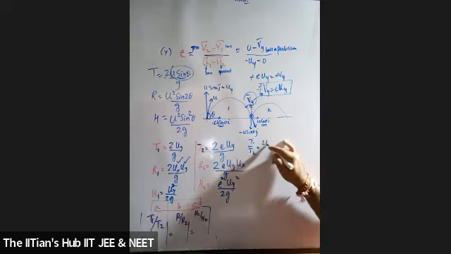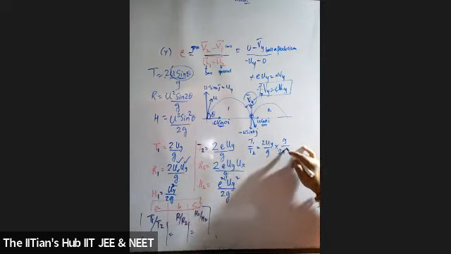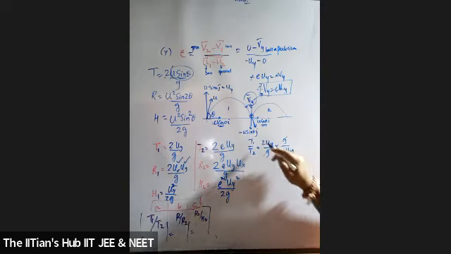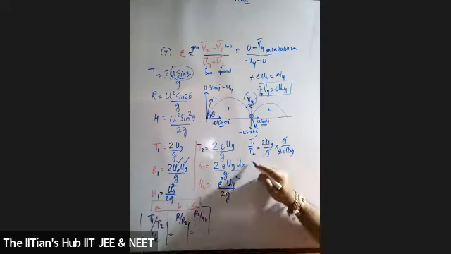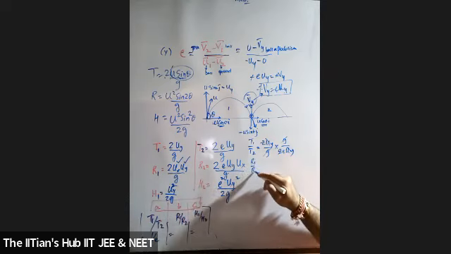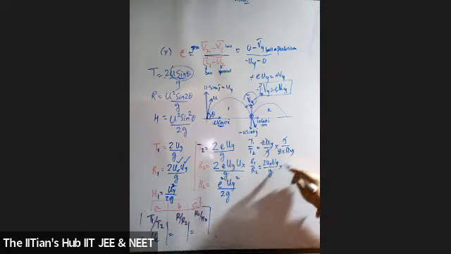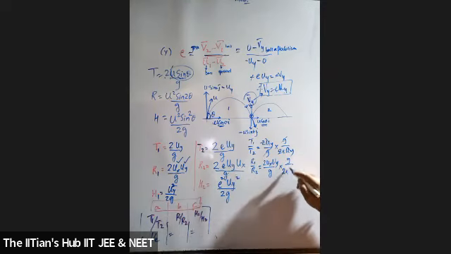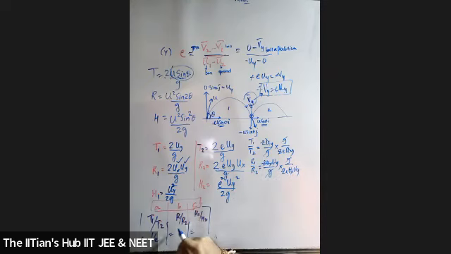T1 by T2 will be equal to 2uy upon g divided by this. So g ऊपर चला जाएगा, 2euy. Now can I say g will get cancelled, uy also will get cancelled, 2 will get cancelled, students. This is 1 by e. ये ratio होगा 1 by e. What is R1 by R2 if I take it? So this will be 2ux uy by g divided by this. So g ऊपर चला जाएगा, 2e ux uy. g gets cancelled, 2 cancelled, ux cancelled. So this is 1 by e. I'll be getting it for the second case also.